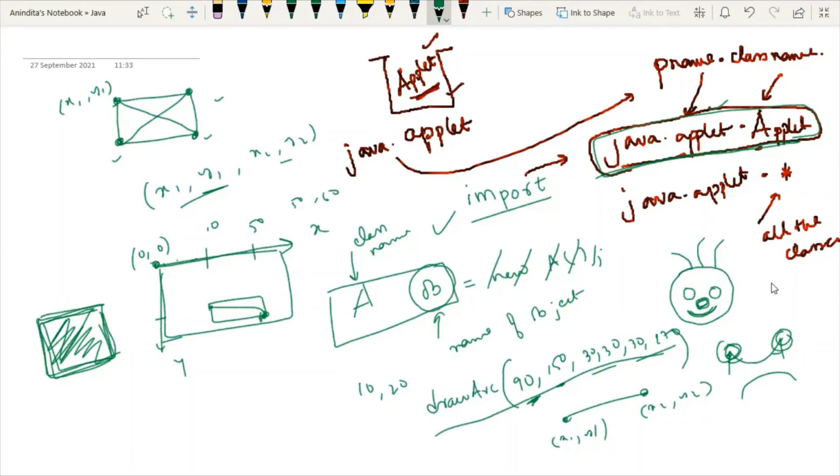Now you will ask me why drawing this kind of picture is very difficult, because you should have a very good knowledge of coordinates, because this is where your 0 0 is starting. You have to calculate the area of this circle, means what should be the coordinate of this circle. Then you have to design these two circles in such a way that they fall inside, and then you have to find out the middle position, and then you have to draw the rectangle similarly.